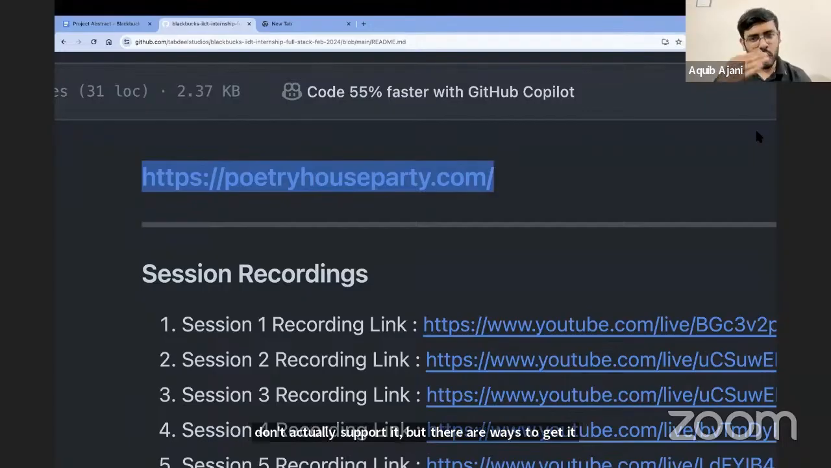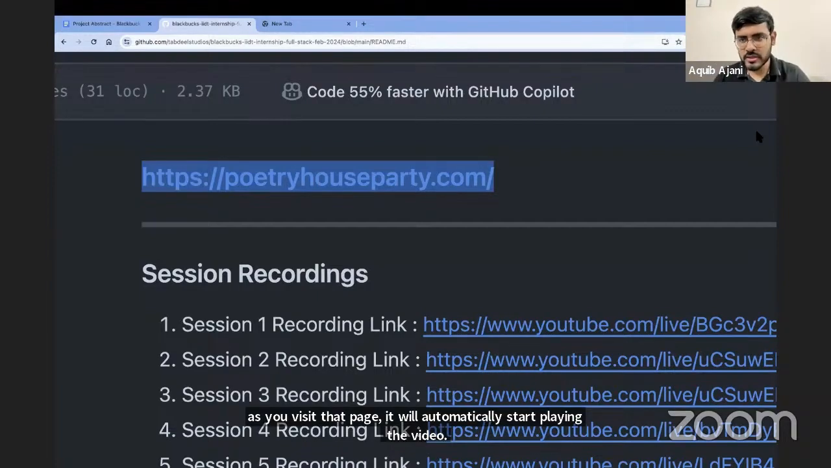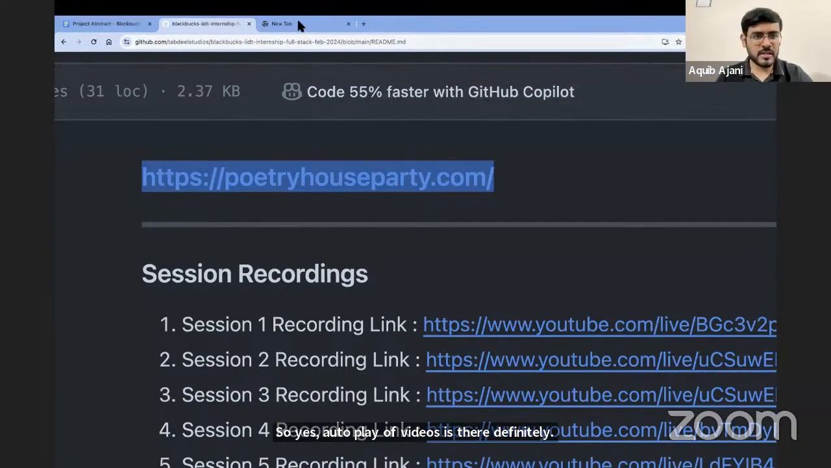But if you notice in all the major headers in all cities, not on the main page, but on all individual cities, you will see that the videos will autoplay. So as soon as you visit that page, it will automatically start playing the video. So yes, autoplay of videos is there, definitely. Review section. Yes, there's the review section.